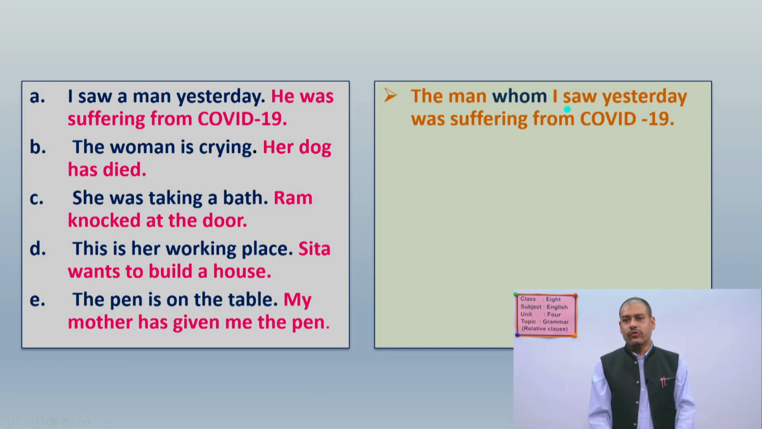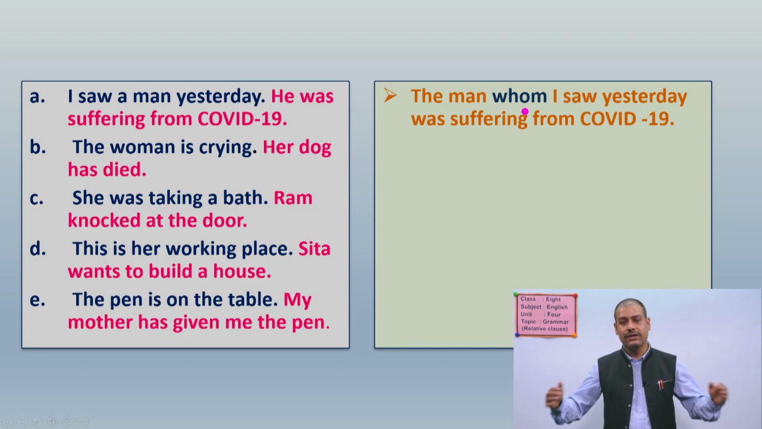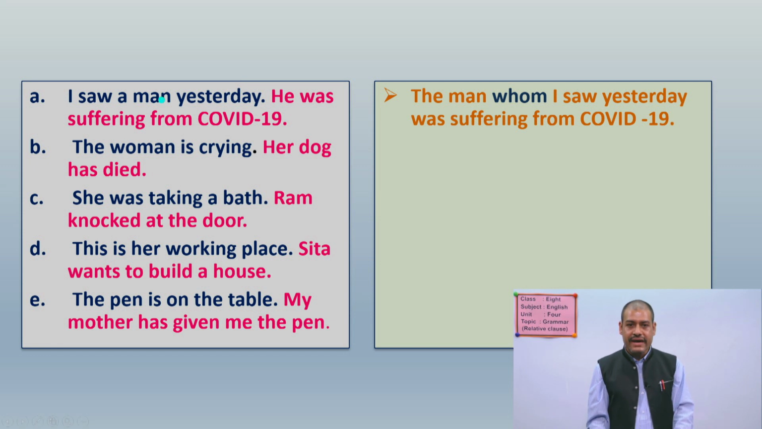The man whom I saw yesterday was suffering from COVID-19. Here, this man is used as object. That's why subject is I and man is used as object. So for objective case, we are using here the relative pronoun whom. You have to relate this man and he. To relate these two, for the same person, you have to use whom.